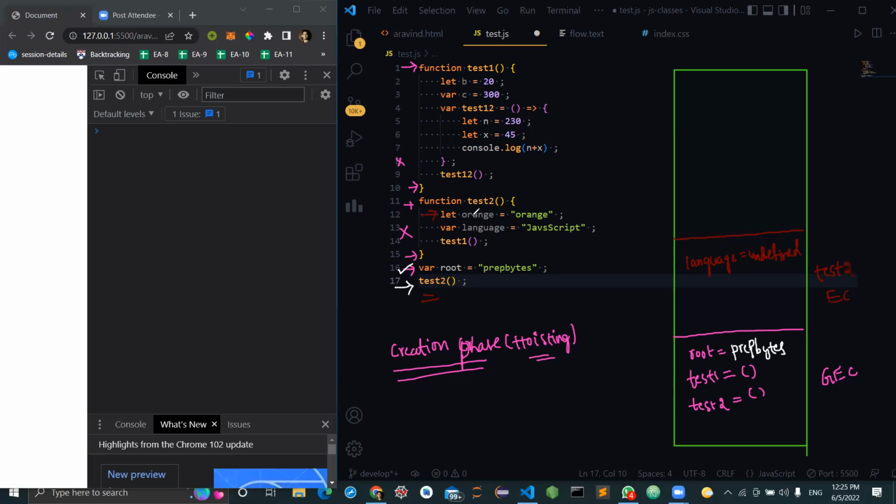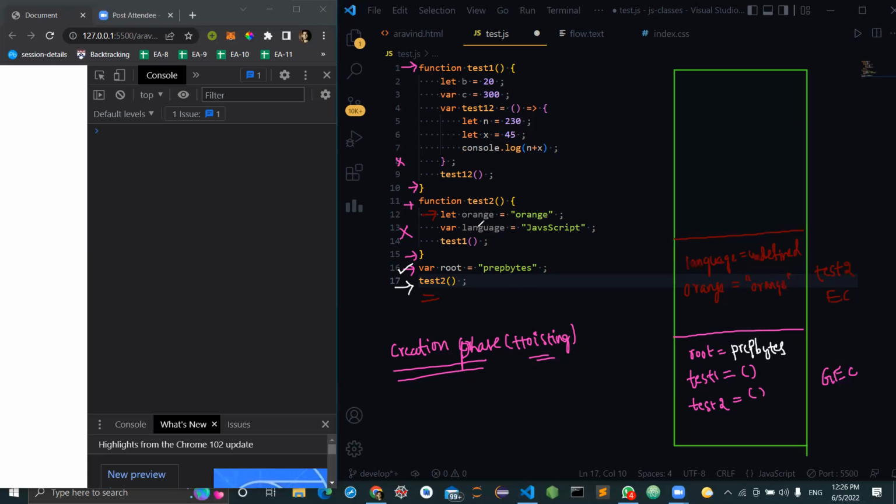So now orange is created. Sir, why in line number 14 is there a call of test 1? I did not come to that point yet. Now we have created a test 2 context, and in that we first check what is defined with the var keyword.